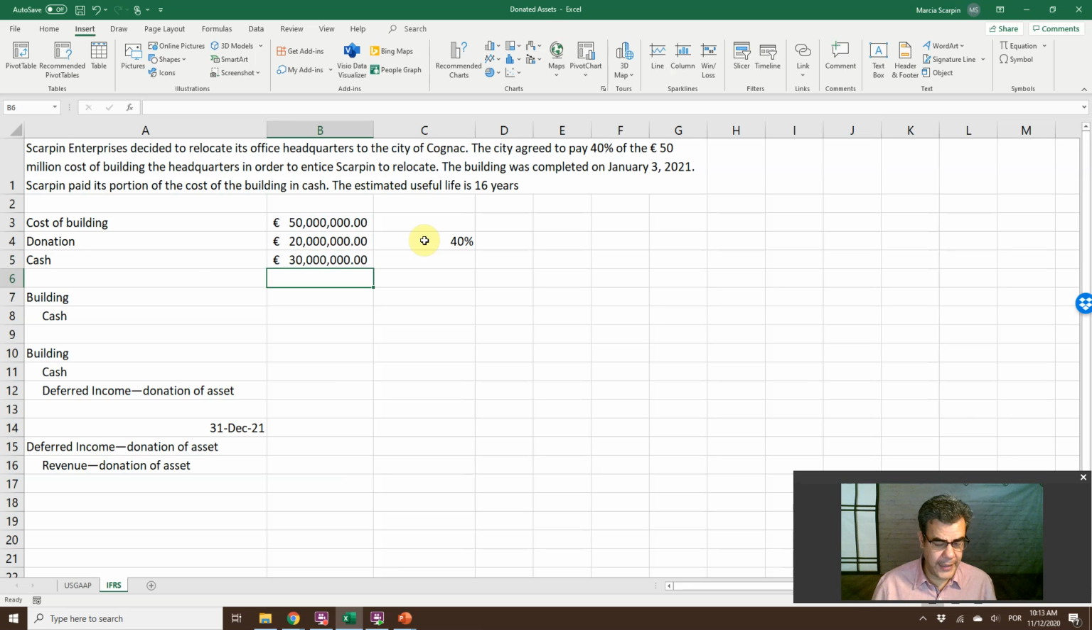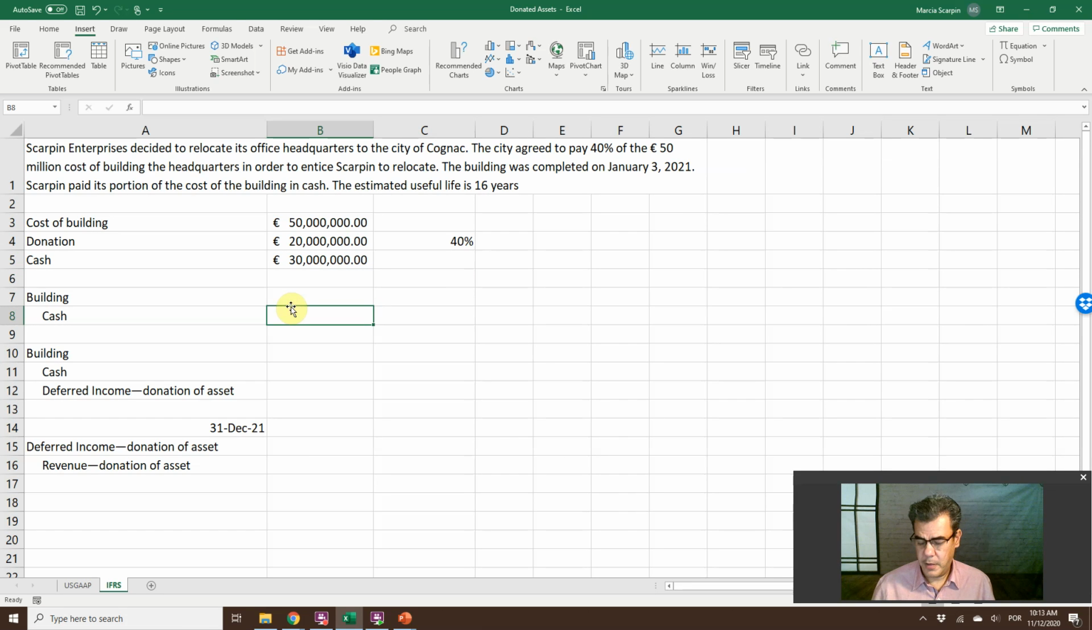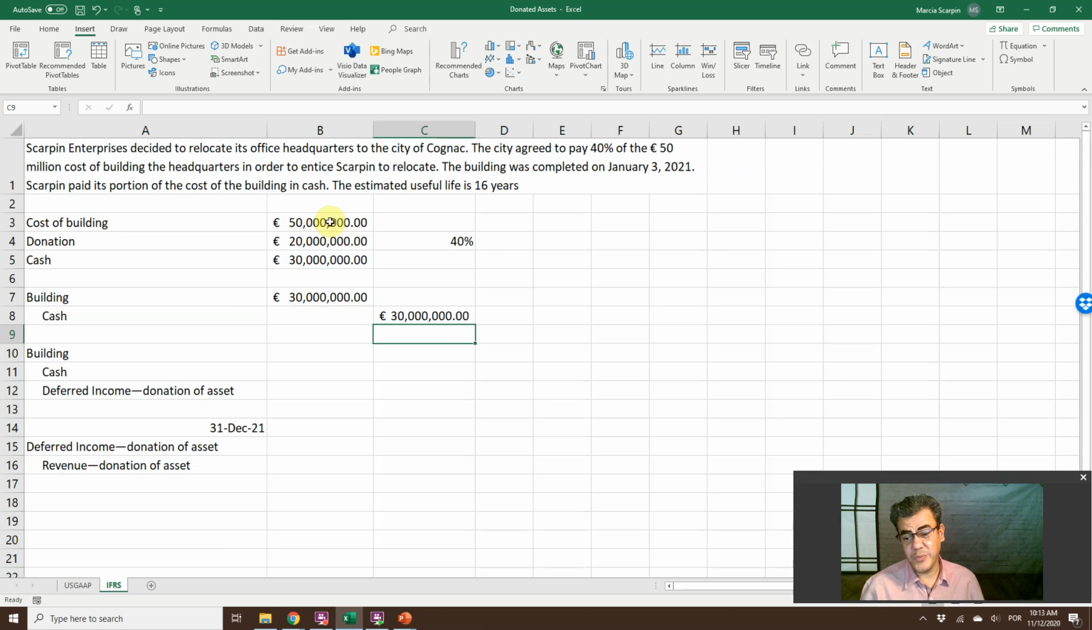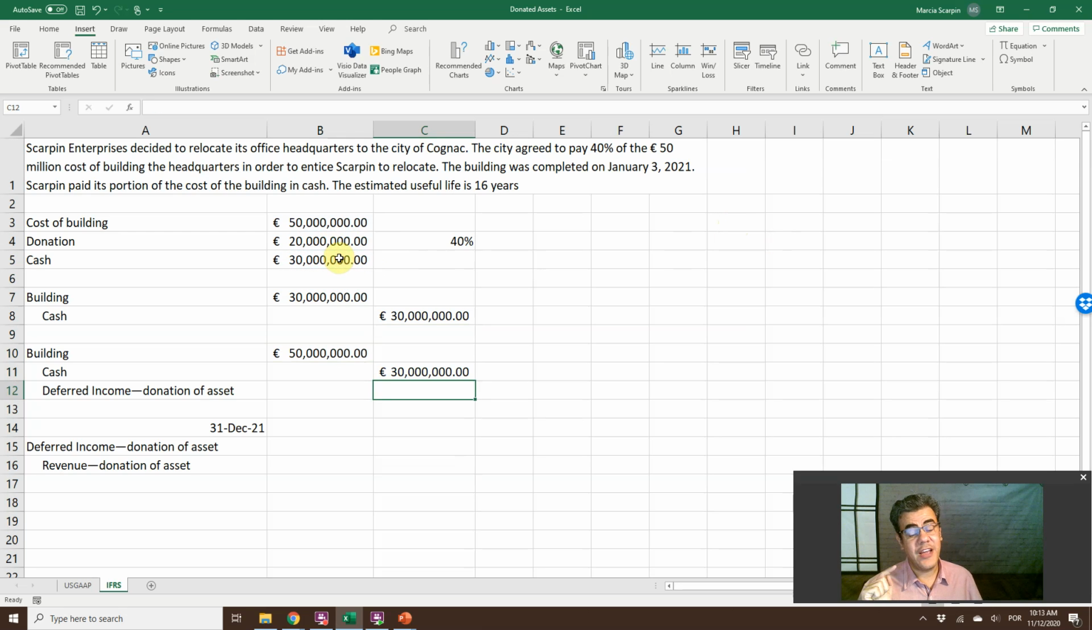So two ways to do that. The first one, deduct the amount of the grant in determining the initial cost of the asset. So building 30 million, or better, 50 less 20, and cash 30 million. That is one. However, 20 million is quite material here, so it is useful for us to record it. So how do we do that? Building 50 million, cash 30. Donation is deferred income, so deferred income 20 million.